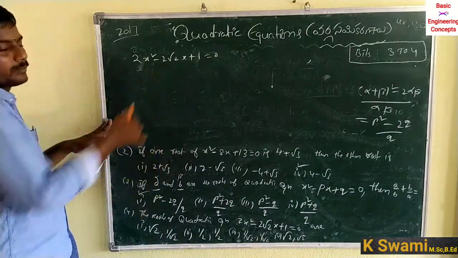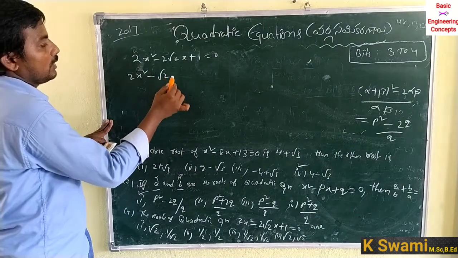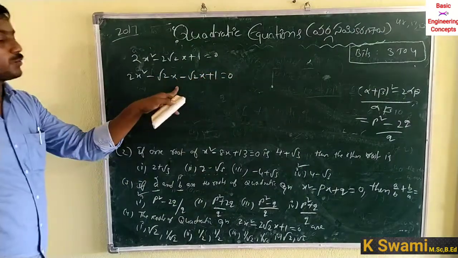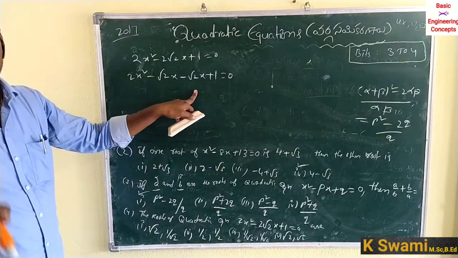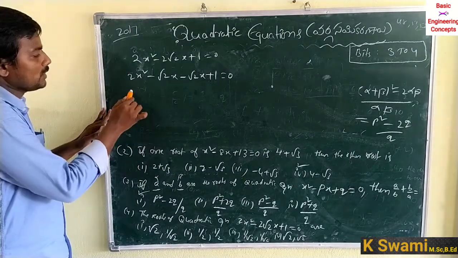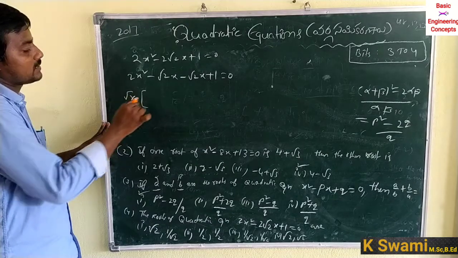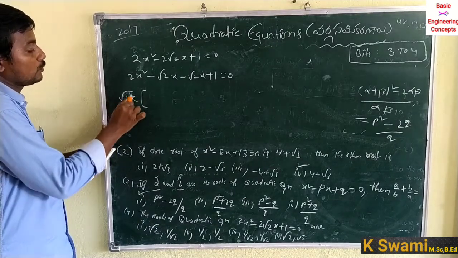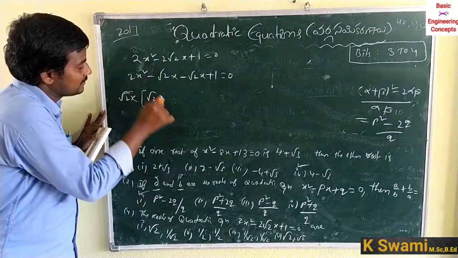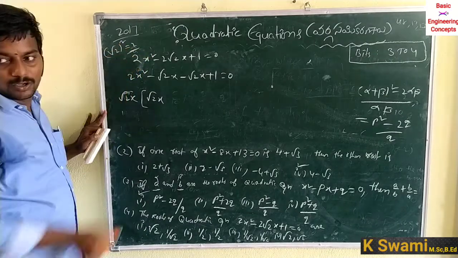Split minus 2√2x. 2x² minus √2x minus √2x plus 1 is equal to 0. Minus √2x minus √2x is equal to minus 2√2x. So common root x, so root x √2, 2 root x √2x. So √2x, remaining √2x, because 2 is equal to √2 whole square. 2 is equal to √2 whole square.